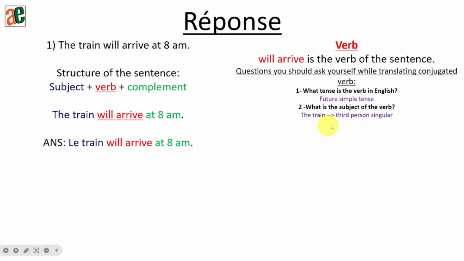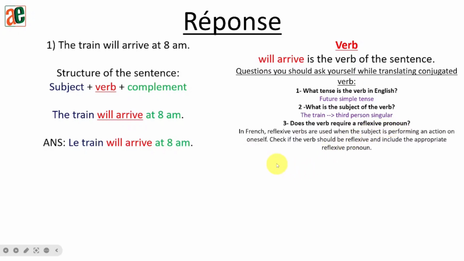So here the train is nothing but the third person singular. Okay? Does the verb require a reflexive pronoun? In French, reflexive verbs are used when the subject is performing an action on oneself. Check if the verb should be reflexive and include the appropriate reflexive pronoun.